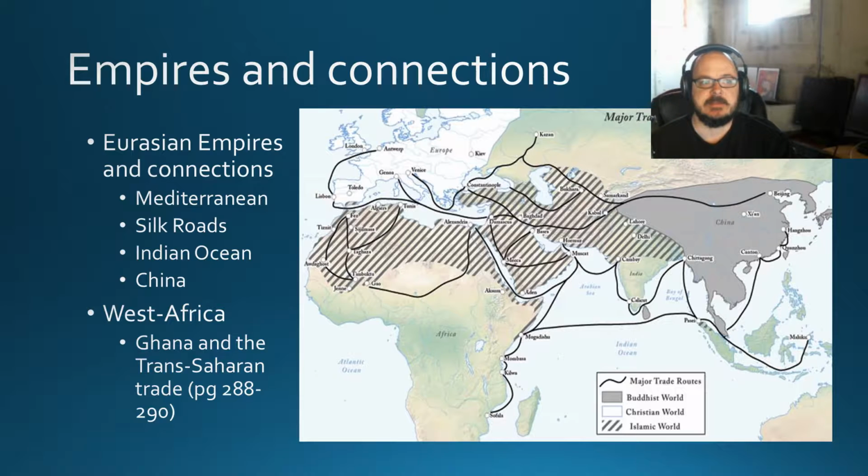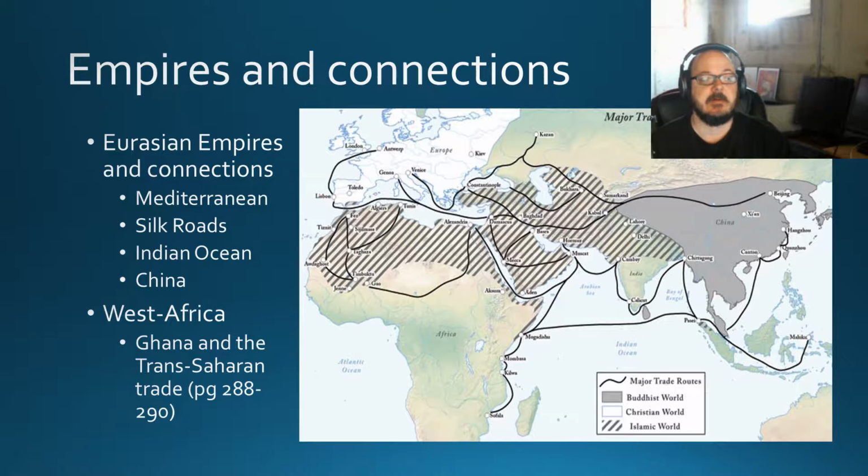This map here shows major trade routes around 1300 CE. It shows the Eurasian continents were connected across vast distances, all the way from Beijing over to West Africa and up into Northern Europe. We have the Mediterranean area that's connected, the Silk Roads into Asia, the Indian Ocean trade networks, and also China's incorporated into this.